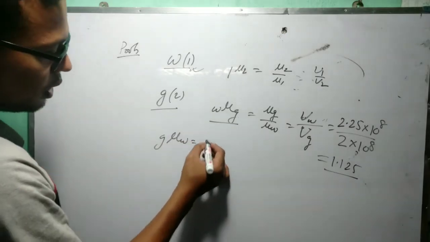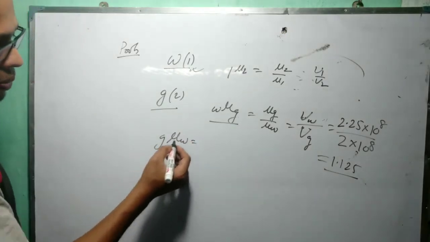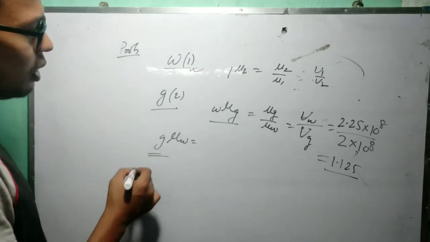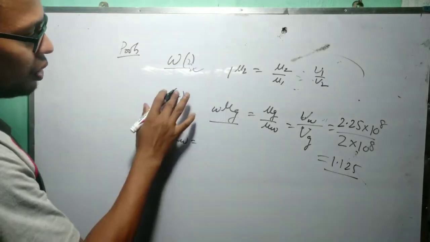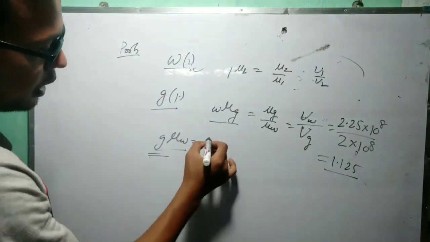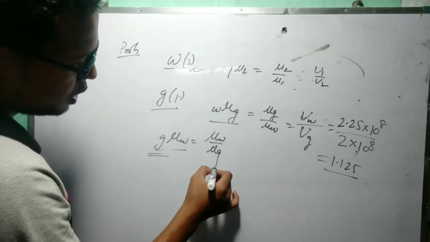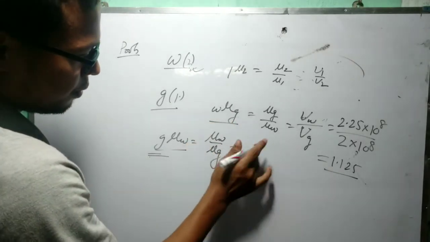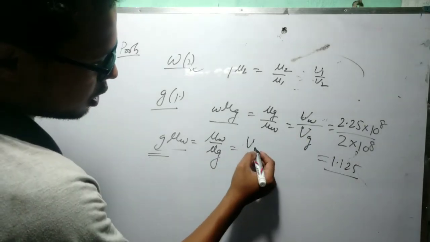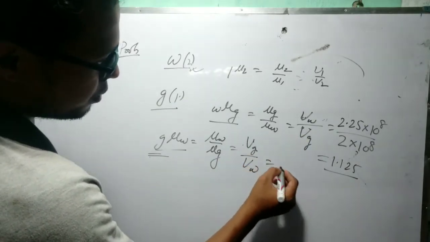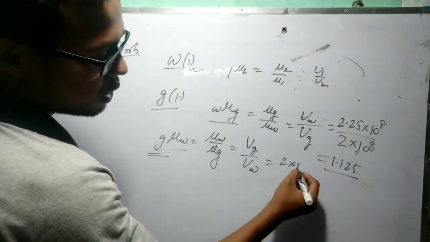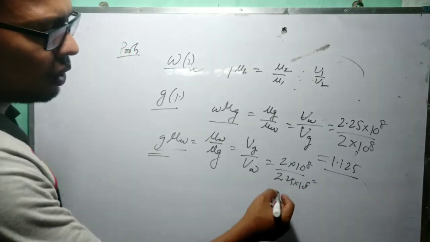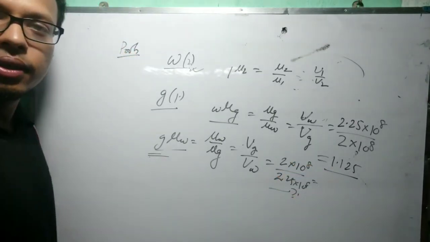Then you put the velocity of the first medium here. The first medium is which one? Then this will be the second medium, this will be the first medium. gμw means here μw by μg means this is v1 by v2. Here vg divided by vw. So this will be vg, which is 2 into 10 to the power 8 divided by 2.25 into 10 to the power 8. Whatever be the value that you calculate. Okay, this is the concept.